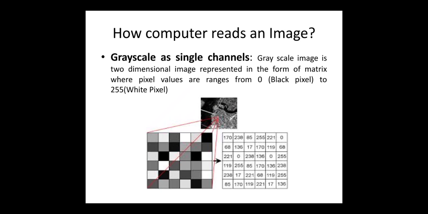These pixel values denote the brightness of that particular pixel present in the image. In this case, these pixel values range from 0 to 255. Value 0 denotes a black pixel, whereas value 255 denotes a white pixel, and there may be some shades between black and white. These are represented between the values 0 to 255. So in the diagram you can see that the image is represented as a matrix, and there are different values like 0, 68, 119, 170, and all these values range from 0 to 255.